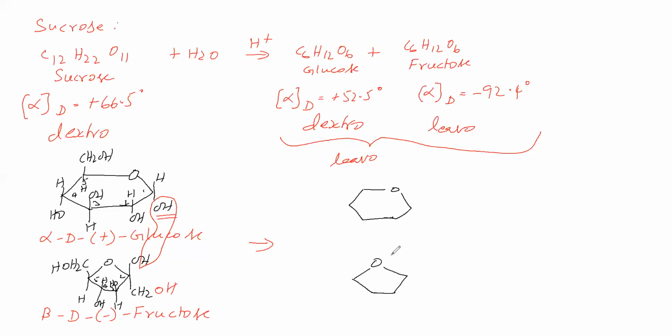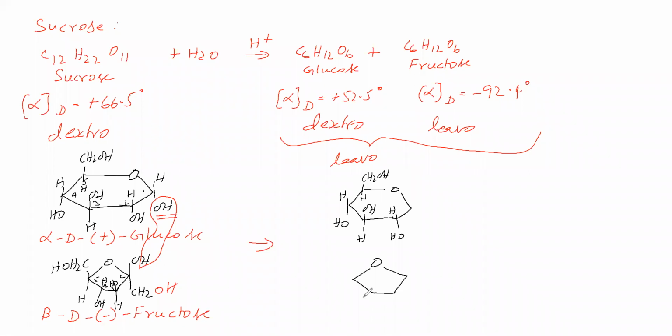Okay. Now at this second carbon, we will write H, OH. At this third carbon, we will write OH, H. At this fourth carbon, we will write H, OH. At this fifth carbon, we will write CH2OH.